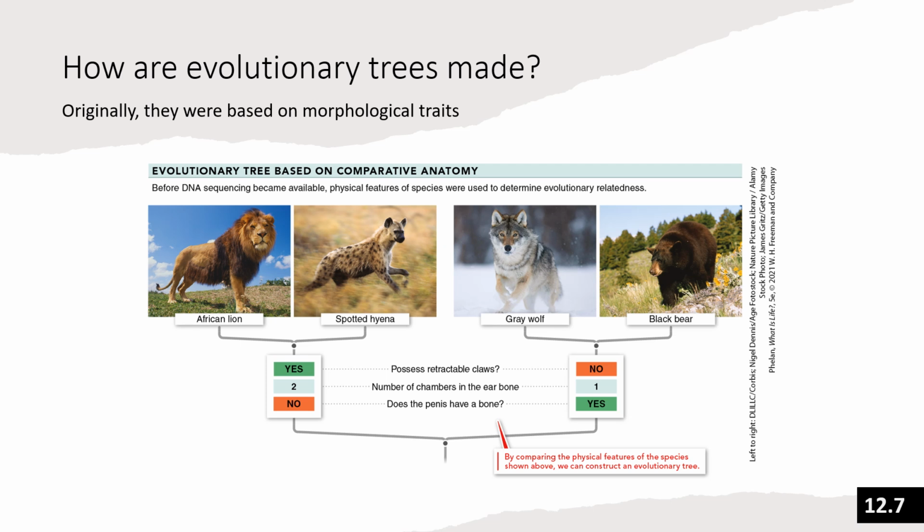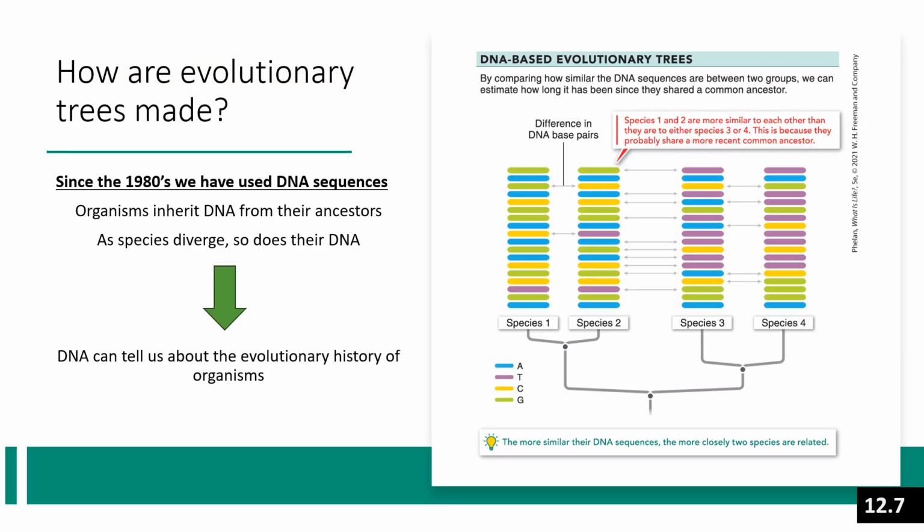So how do we figure out which species are related to one another and what their evolutionary history is? In early scientific history, we couldn't use genetics to tell how closely related species were. Instead, we had to rely primarily on their shape or morphology. But since the 1980s, we've started to classify species by their genetic similarity. This can give us more information about how related two species are.